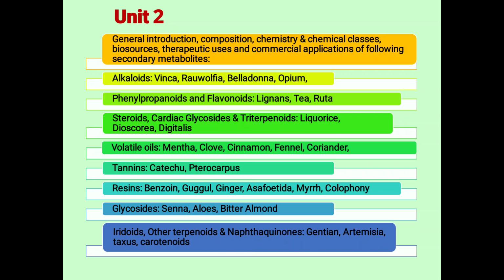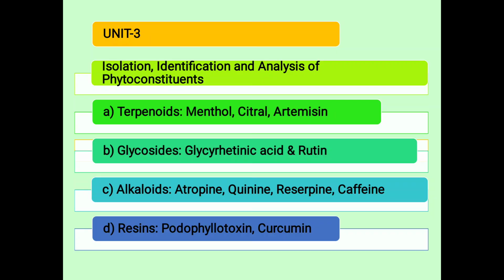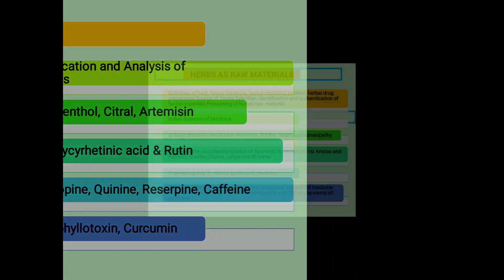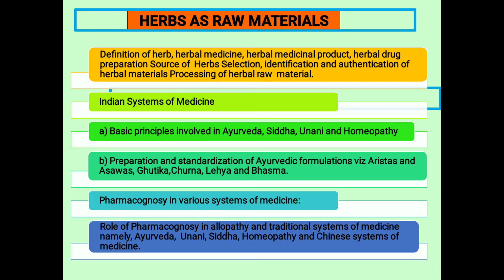Make charts; you have to prepare charts. You have to remember this in the pharmacognosy subject, so making charts is needed. These questions will ask identification tests, biological source, family. So this unit 2 is very important. You have to remember glycoside identification tests, flavonoid identification tests, isolation techniques, Guggulu, also Ashwa, Aristas.